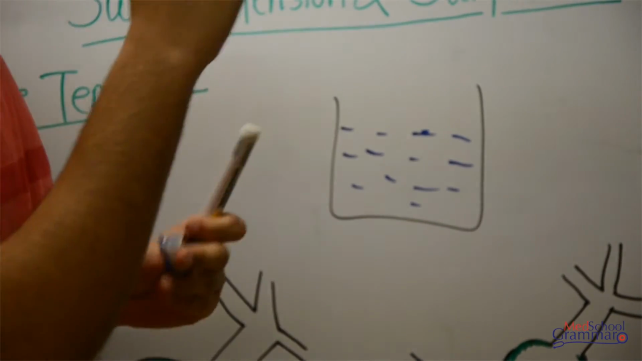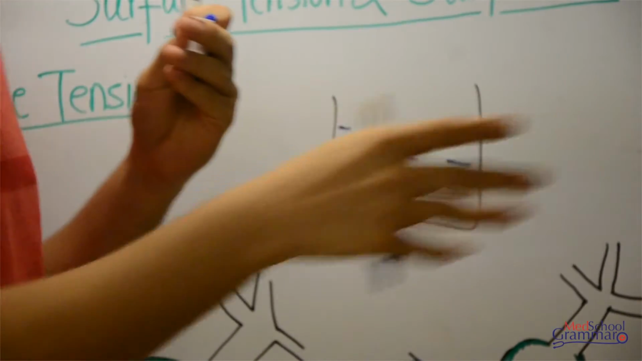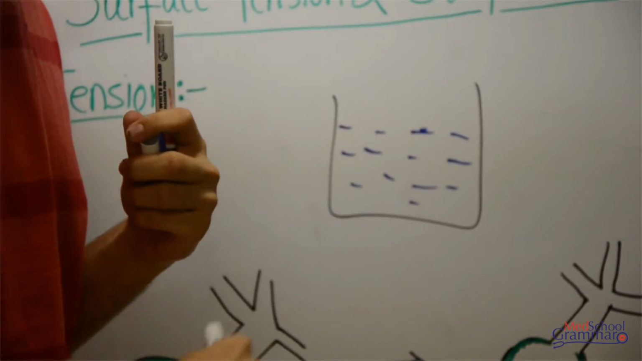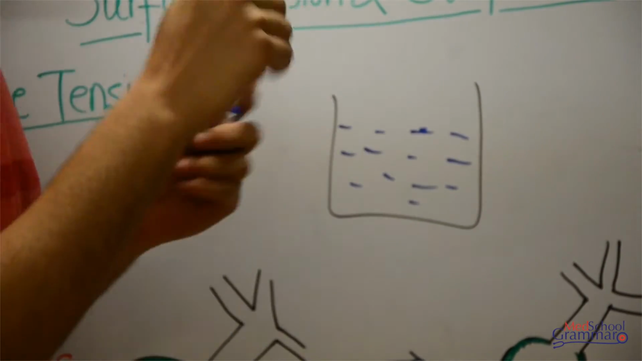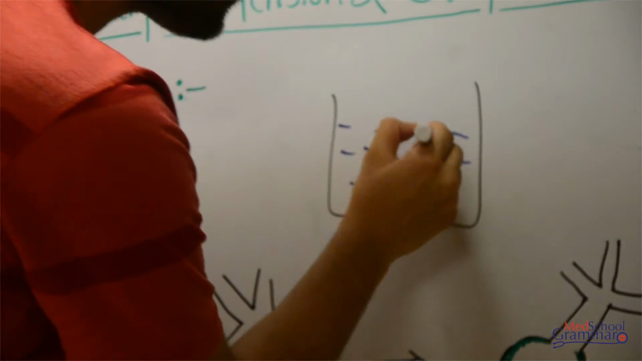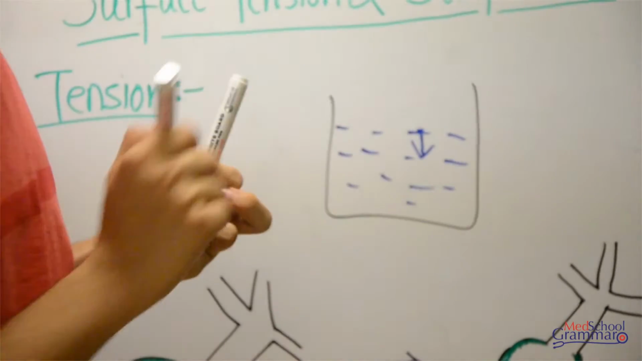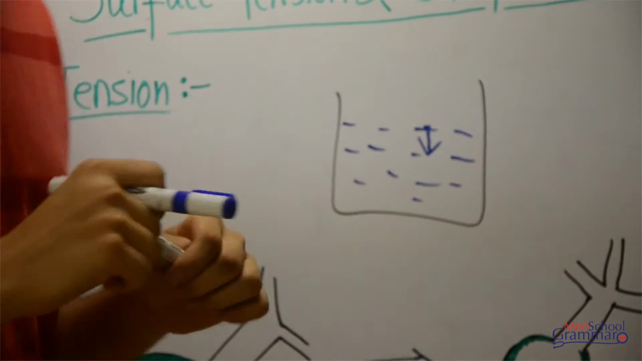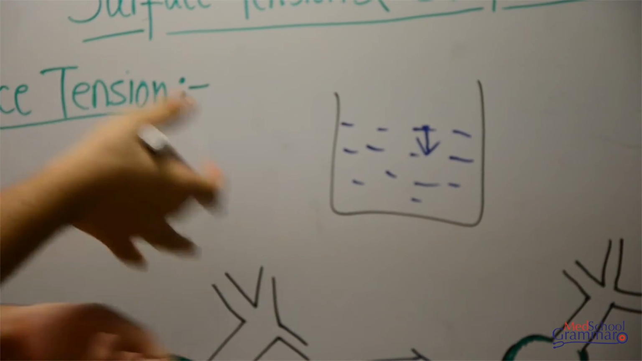Okay, so the force that is exerted by the molecules present below it is much more than the force exerted by the molecules above it. So that causes a net force to be developed. That net force developed is directed in a direction that is downwards, and this reduces the surface area. Okay, so this is the physics part of it.